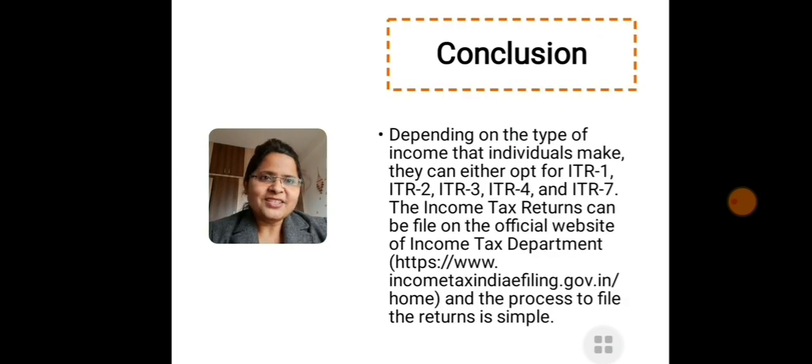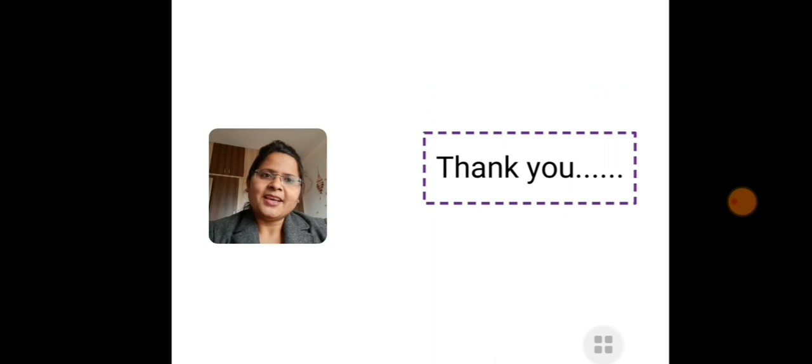Now the conclusion. We have arrived at the conclusion that depending on the type of income that individuals make, they can opt for ITR 1, 2, 3, 4 and ITR 7. The income tax return can be filed on the official website of the Income Tax Department and the process is very simple. Thank you all.